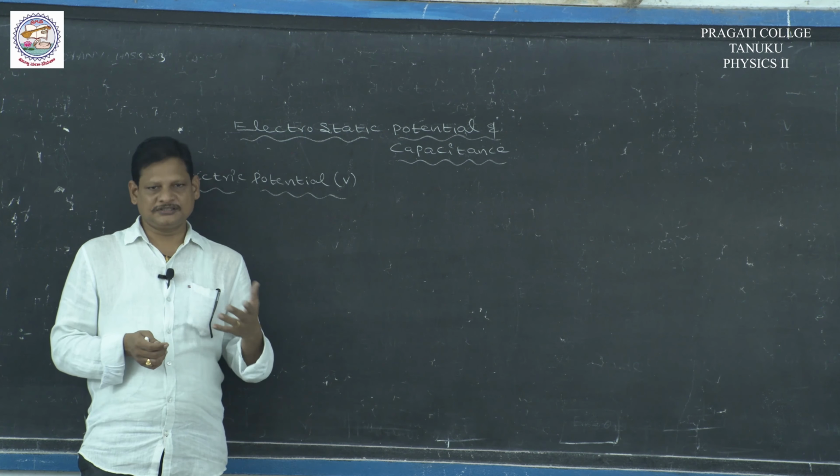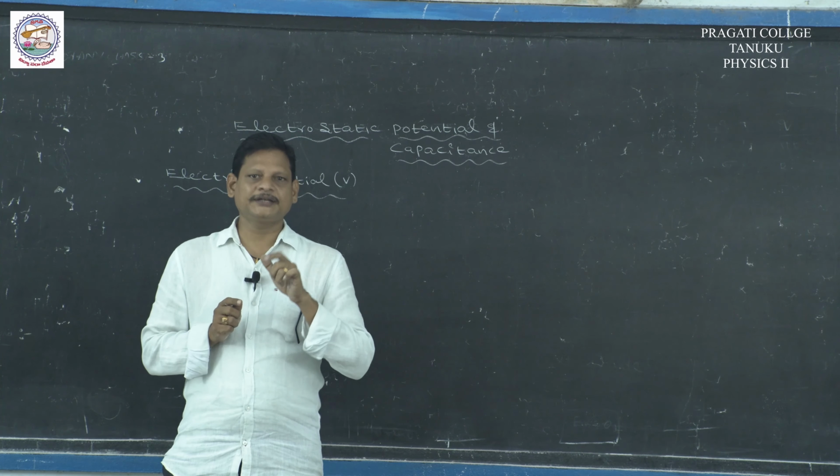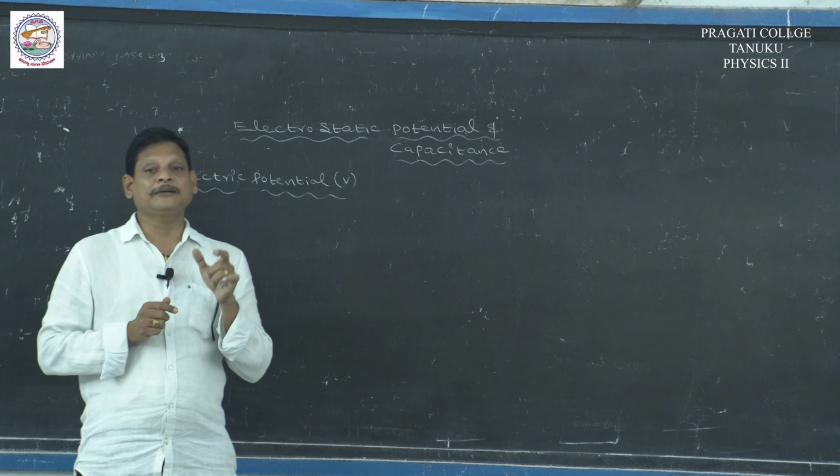Then what is meant by the electric potential? We know heat is a form of energy, travels from high temperature body to low temperature body. So, in order to flow the heat, we have to maintain the temperature difference.